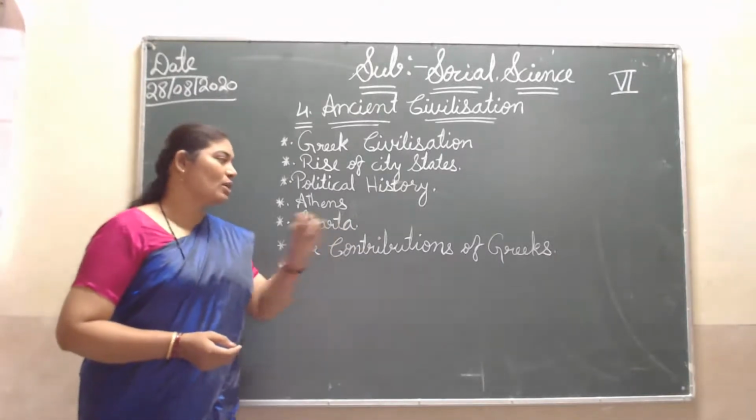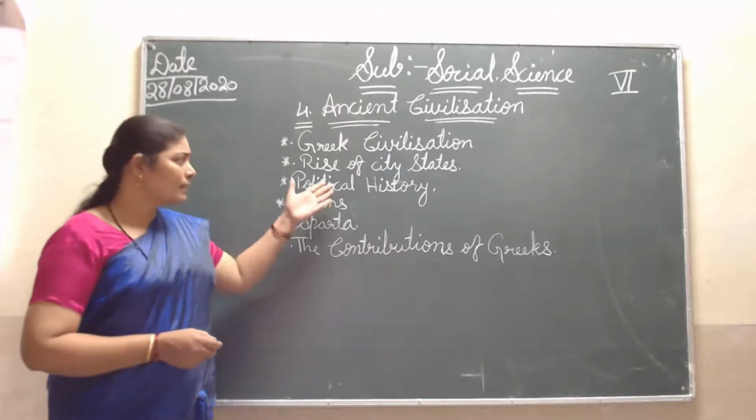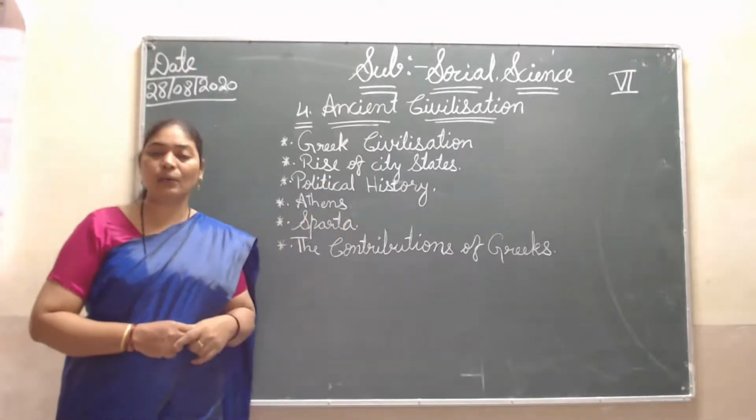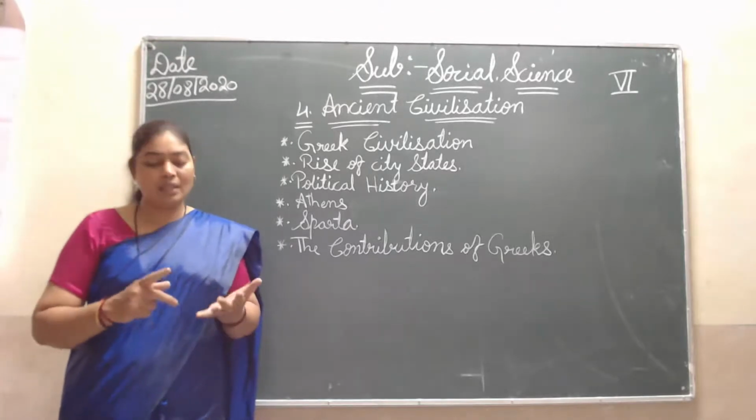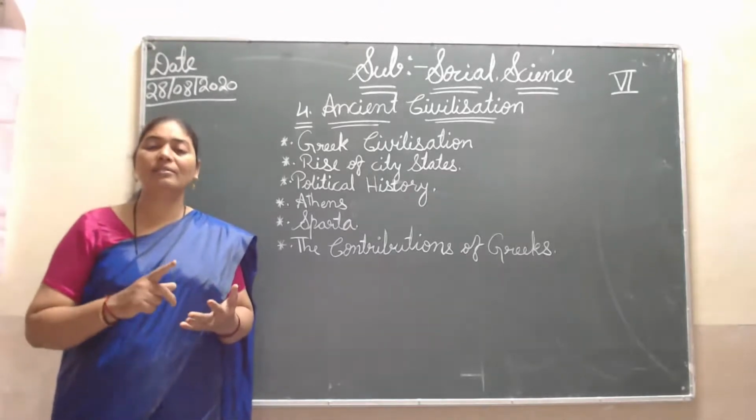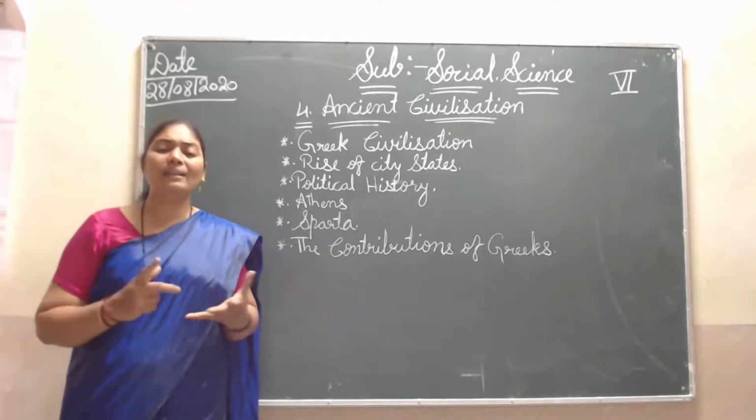Then, the contributions of Greece. At the time when the kings were ruling, many contributions were made in art, in literature, in philosophy, and in many fields.